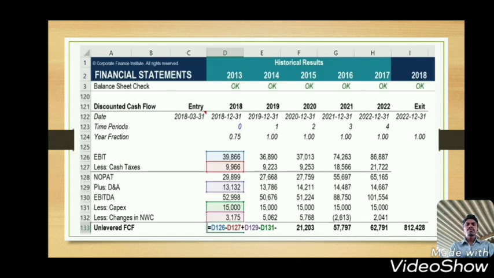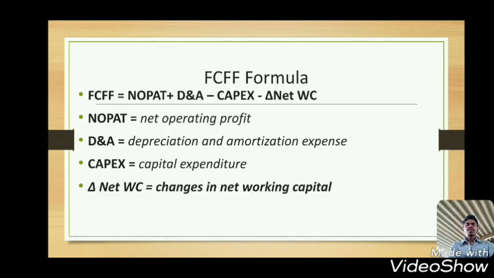This is the financial statement. FCFF formula. NOPAT means net operating profit after tax. D&A means depreciation and amortization expense. CAPEX means capital expenditure. Delta net WC means change in net working capital.